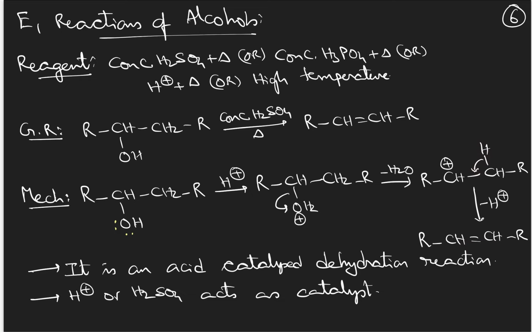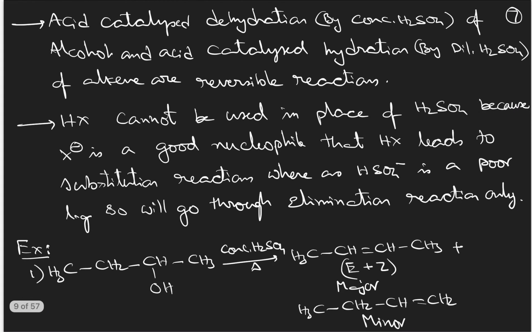So in this manner, it is a very simple reaction. First there is protonation of the alcohol, then removal of water to form the carbocation, and from the adjacent carbon H plus ion will be removed to form the pi bond. It is an acid catalyzed dehydration reaction. H plus or H2SO4 acts as the catalyst.